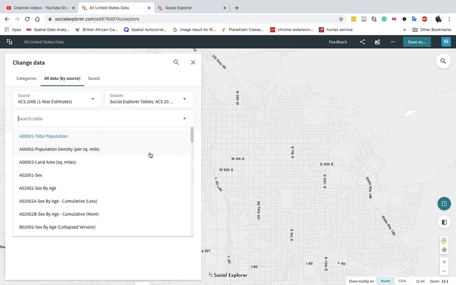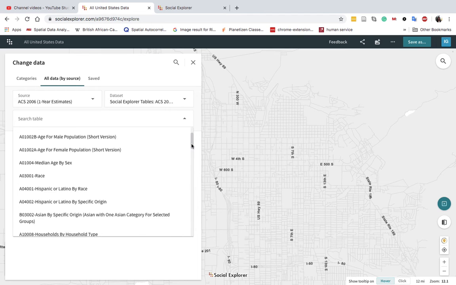This one shows total population, but again, what we're looking for really is homeowners.